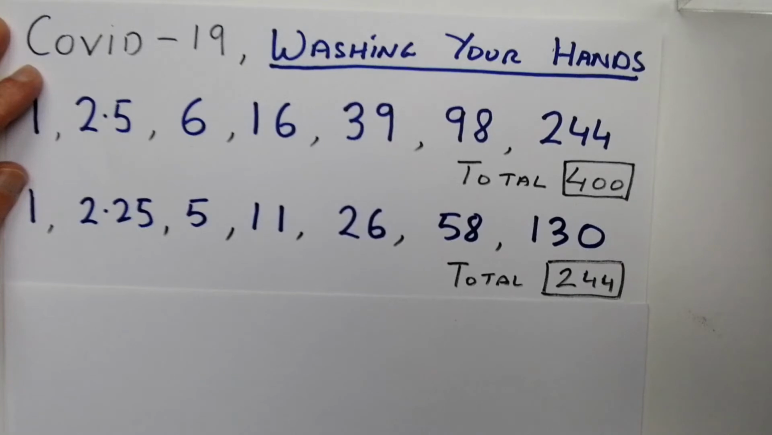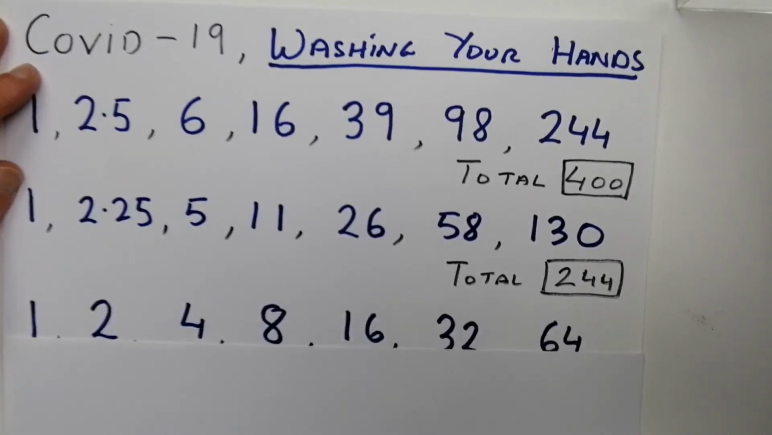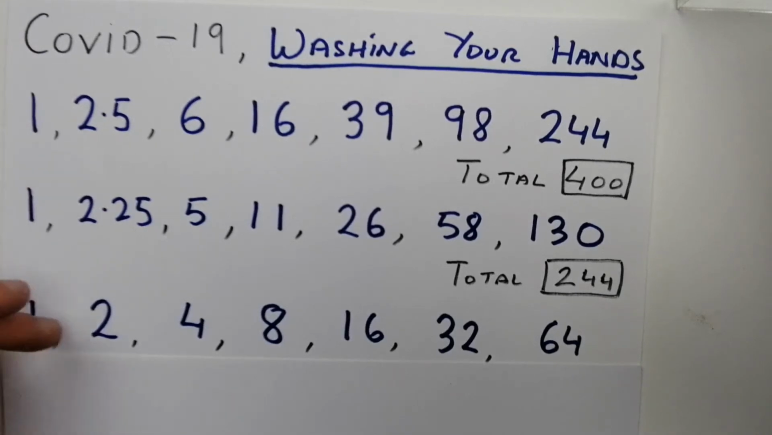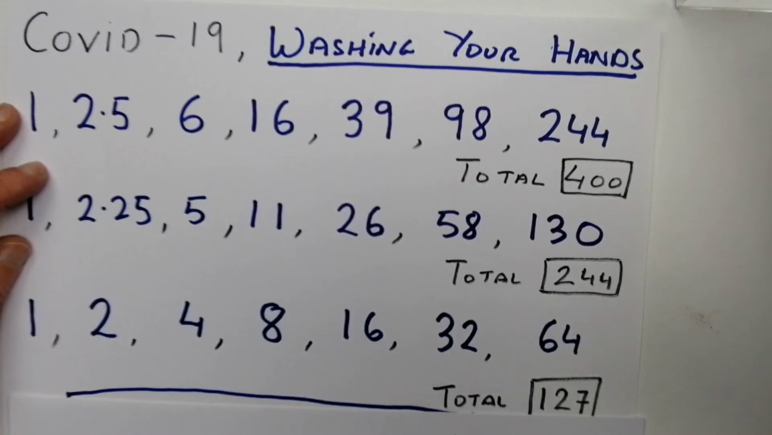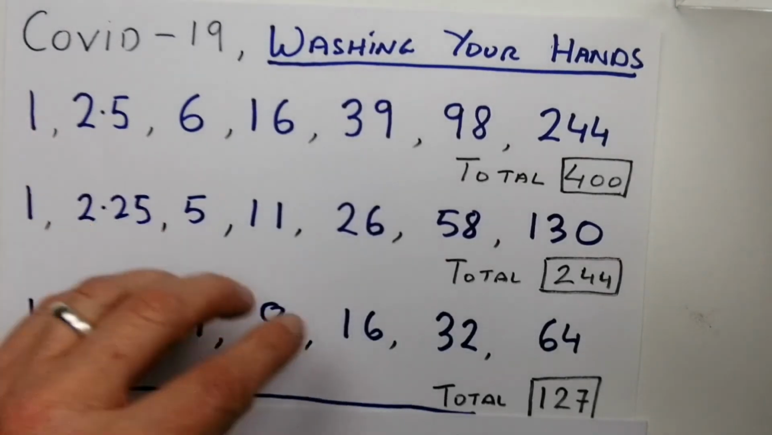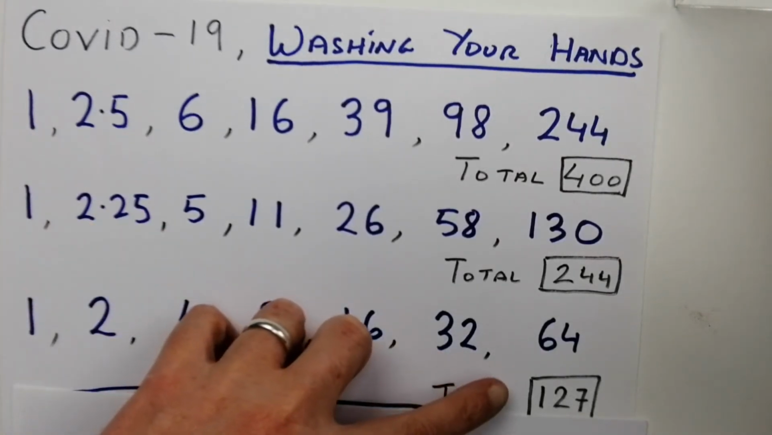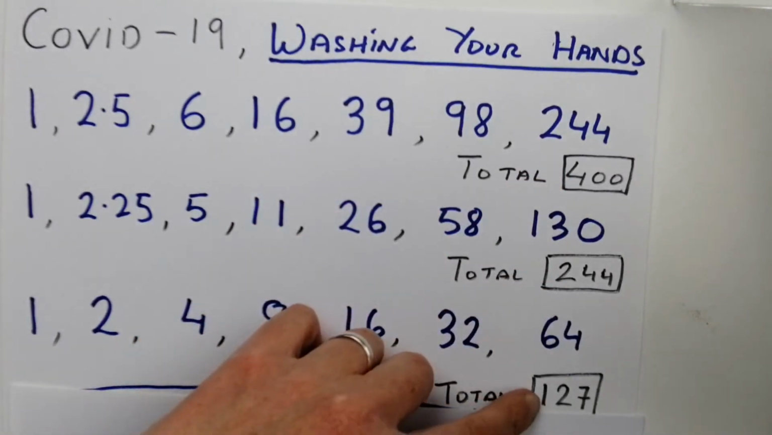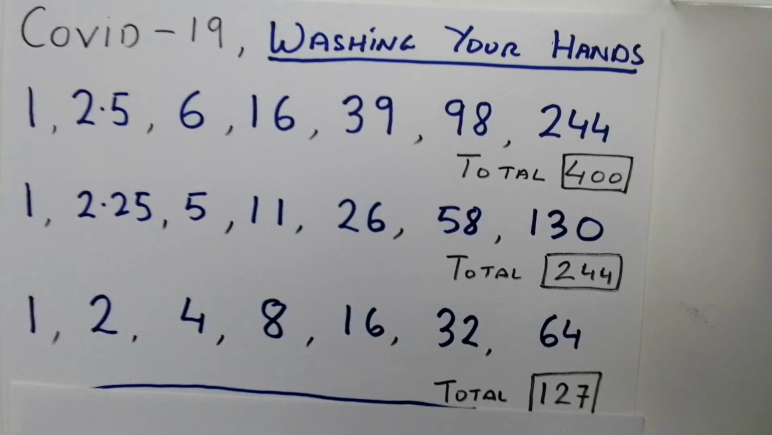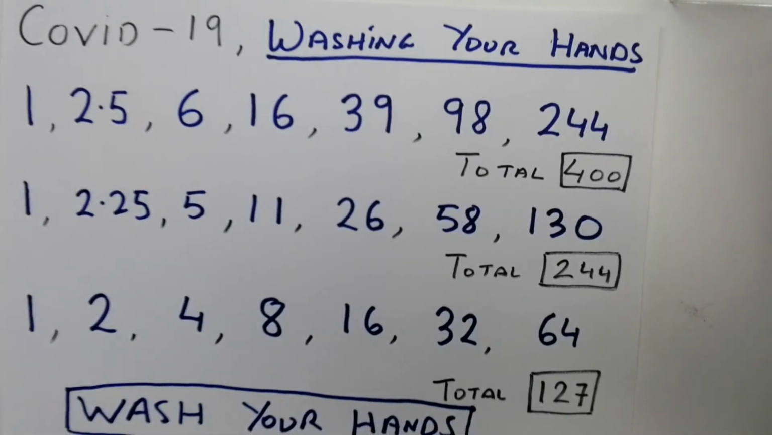then you can see over the 30 days the number is reduced to 244. If the person did even better and brought it down to 2, then you can see it goes 1, 2, 4, and the total there is 127. So you can see what effect washing your hands can have, taking the numbers infected down from 400 down to 127. So the simple message is to wash your hands.